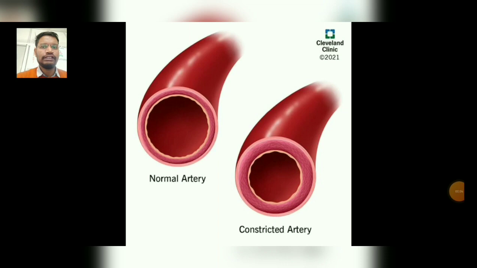Starting from the first stage, that is vasoconstriction. Immediately after injury, the blood vessels constrict and decrease the loss of blood from the damaged portion. Usually, the small arterioles and the small arteries constrict, and the vasoconstriction is purely a local phenomenon. When the blood vessels are cut, the endothelium is damaged and the collagen is exposed. The platelets adhere to this collagen and get activated, and these activated platelets secrete serotonin or 5-HT and other vasoconstrictor substances which cause constriction of the blood vessels.